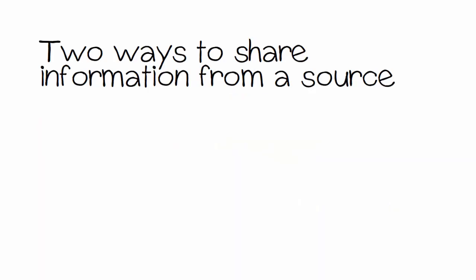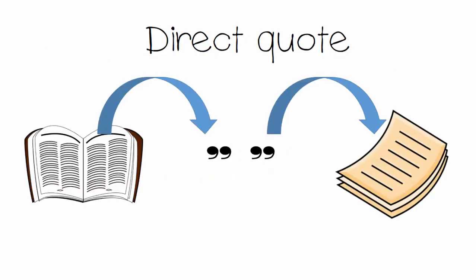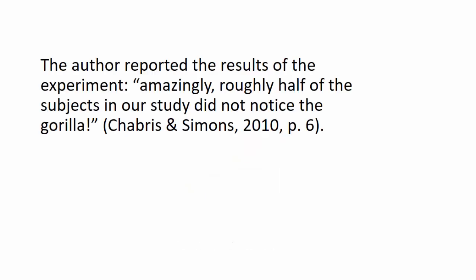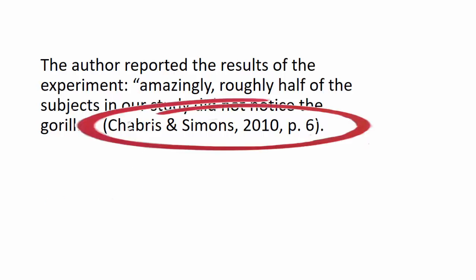There are two ways that you might share information from a source, with a direct quote or with a paraphrase. If you're using a source word for word in your paper, you need to put quotation marks around it. This is called a direct quote. Let's say I found a sentence on page 6 of The Invisible Gorilla by Christopher Chabris and Daniel Simons that makes an important point I want to share. If I take all or even just part of the sentence word for word and put it in my paper, I would need to include quotation marks around it and add an in-text citation like this. This will give credit to the authors and let your instructor or classmates know where this information appeared in the book.